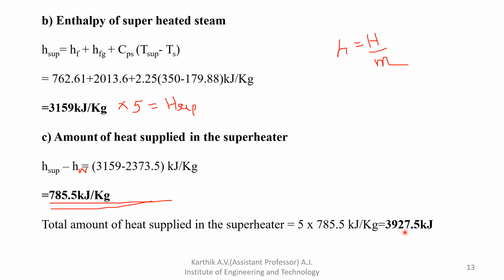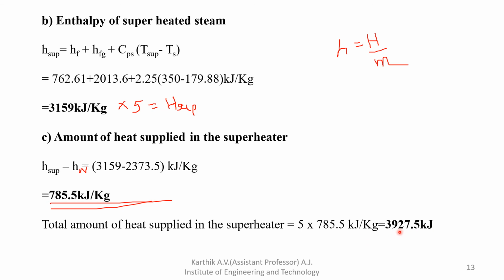For 1 kg, 785.5 kilojoule per kg of heat is supplied to the superheater. For 5 kg, how much? You have to multiply by 5, and you will get the answer. The total amount of heat supplied to the superheater is 3927.5 kilojoule, not per kg, because we already multiplied by the kg.